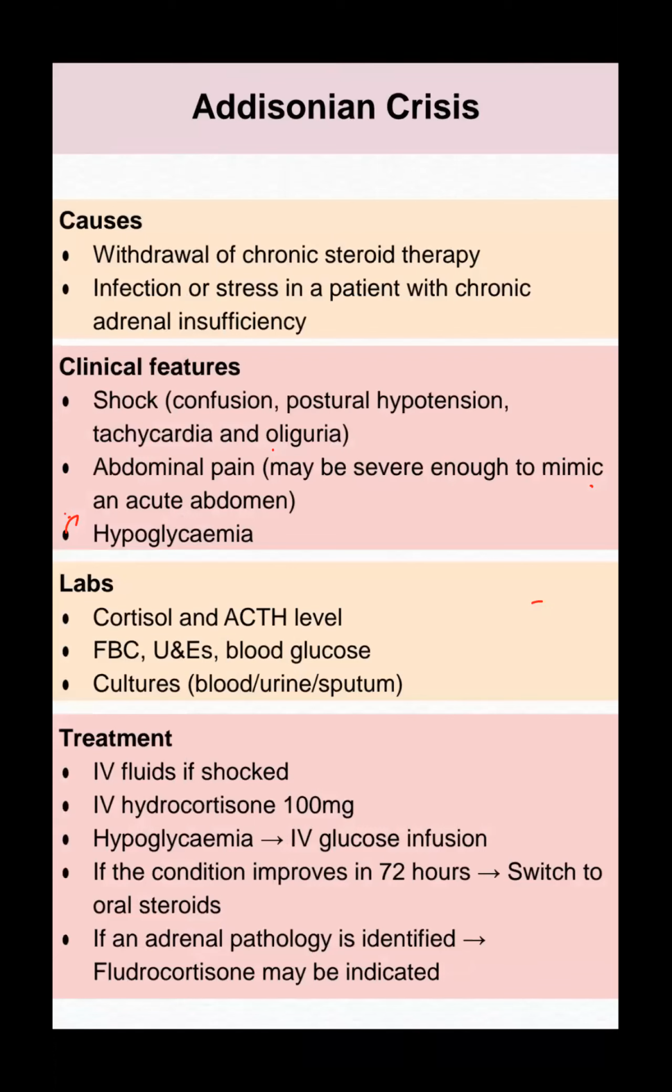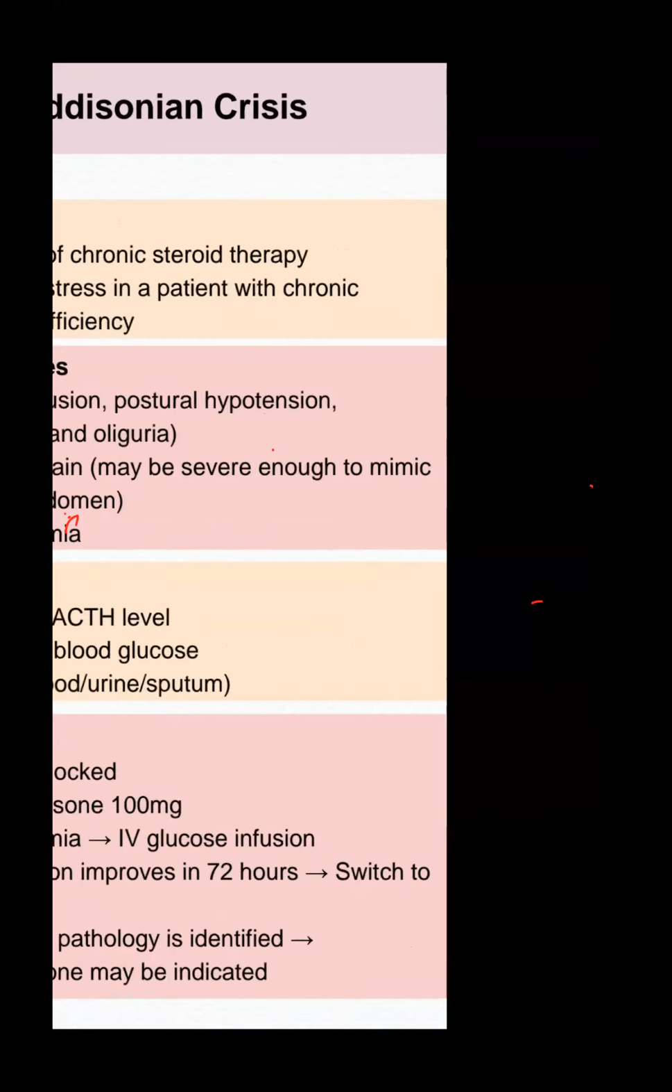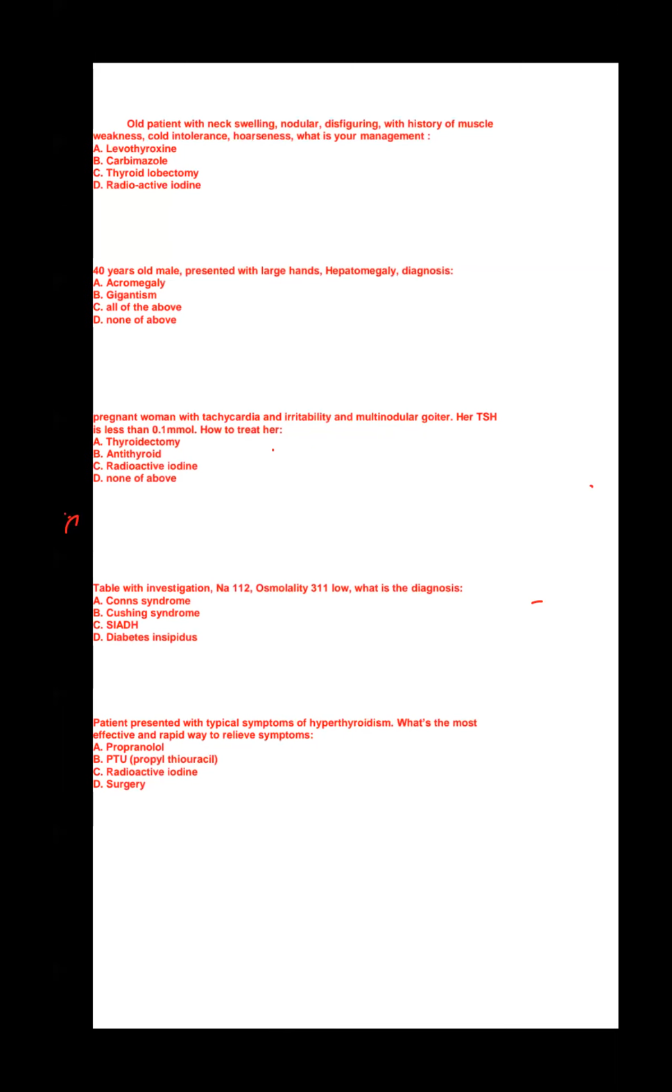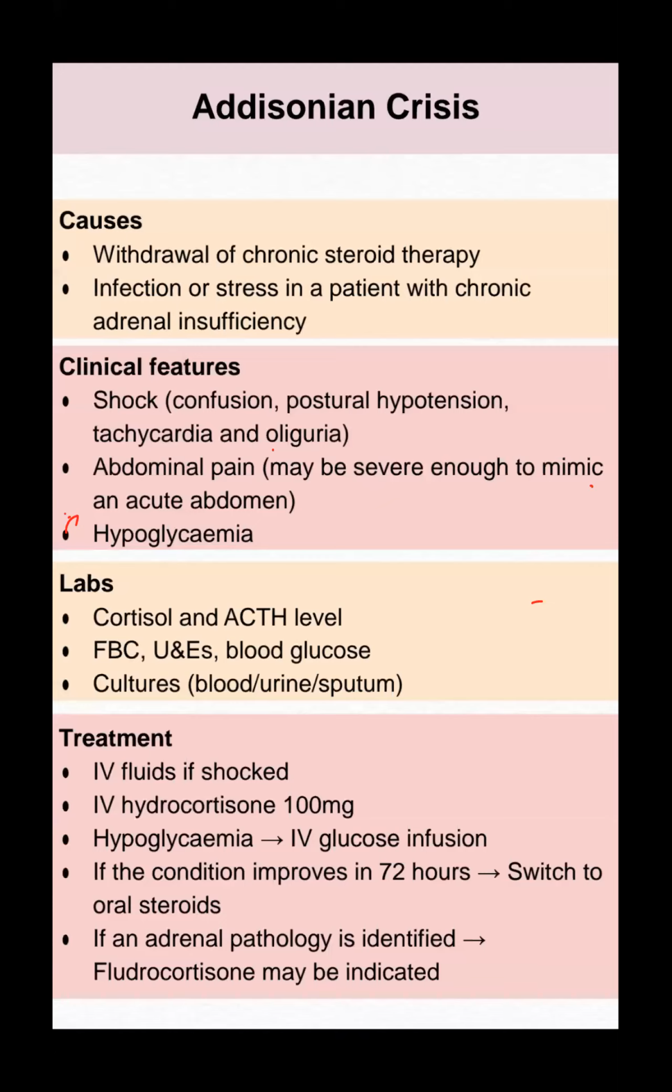Addisonian crisis: if sudden onset, or if you withdraw chronic steroid therapy, it causes Addisonian crisis. So the patient may present with tachycardia, abdominal pain, hypoglycemia. We have to do cortisol and ACTH levels. And treatment is IV fluid initially and hydrocortisone. If hypoglycemia, we have to give glucagon or glucose infusion. So this question one by one. First question will be discussed with me.